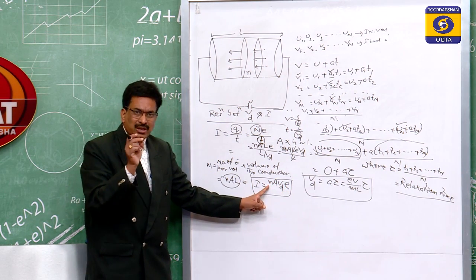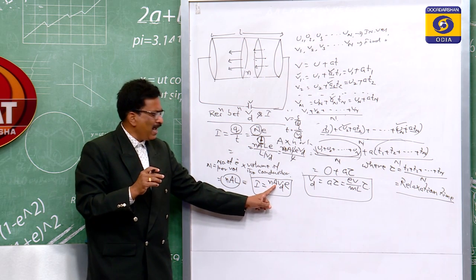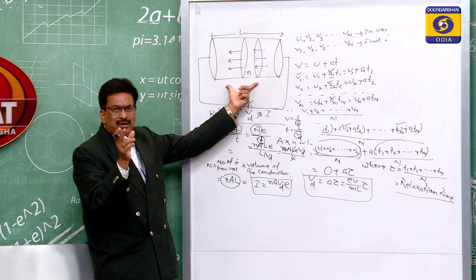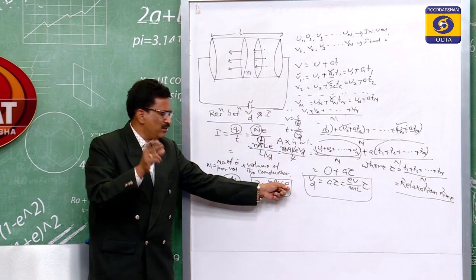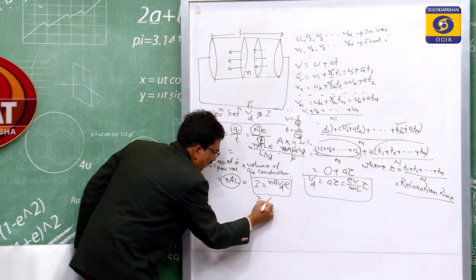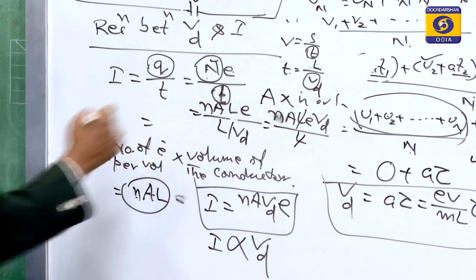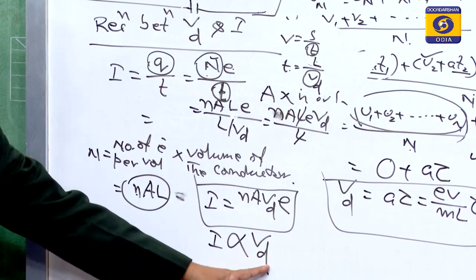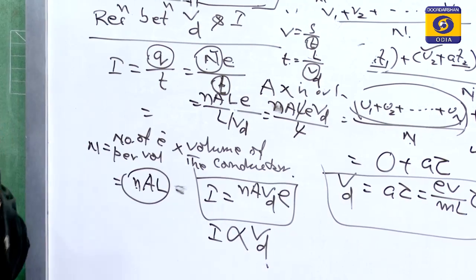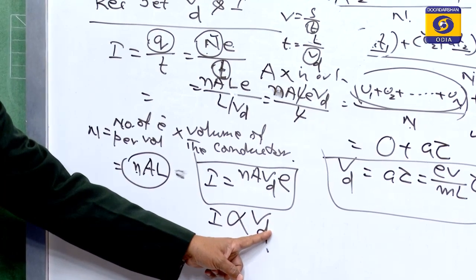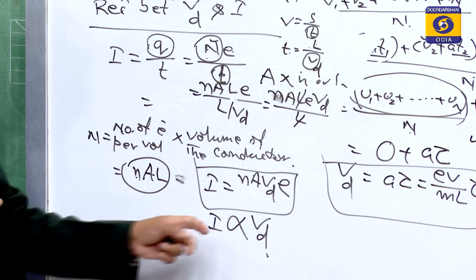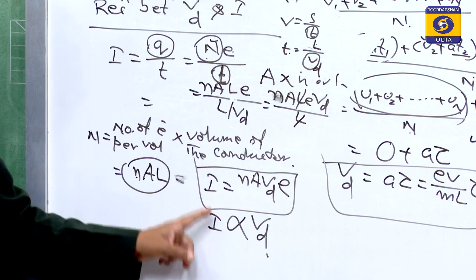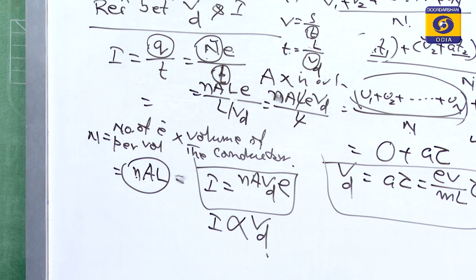Here n is the number of electrons per volume, a constant, A is the area of the conductor we have taken, also a constant, and e is the charge of the electron, also a constant. Therefore, we can say that I is proportional to Vd, meaning the current and the drift velocity are directly related. If the drift velocity increases, the current produced will be more. So, I is equal to n A Vd e. This is the relation between the current and the drift velocity.